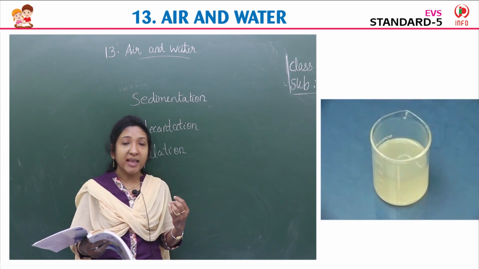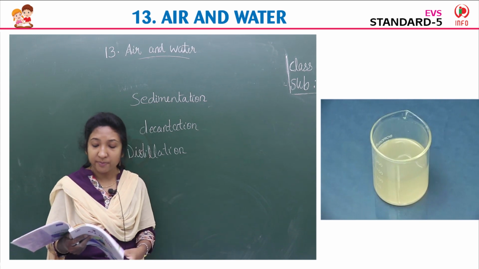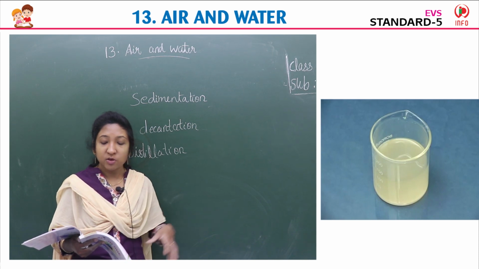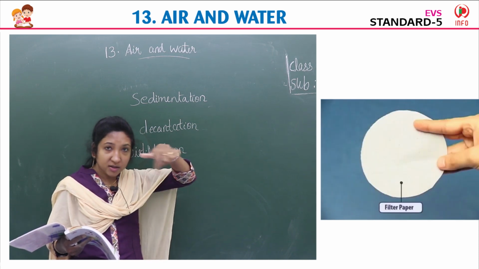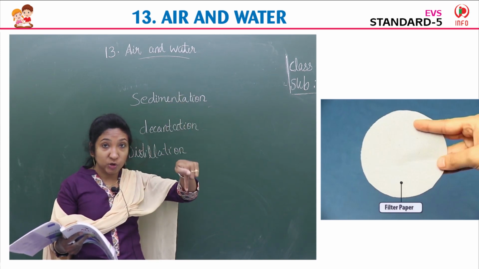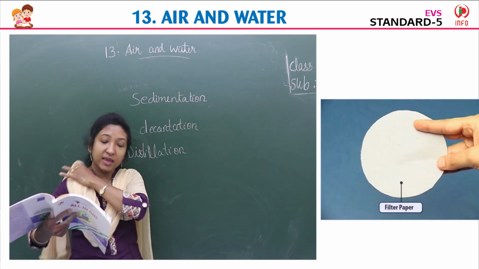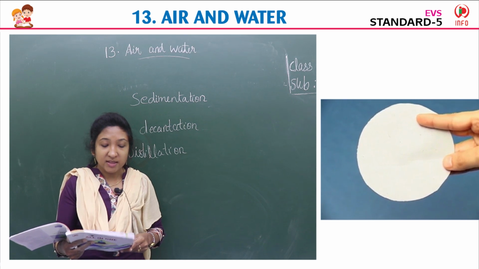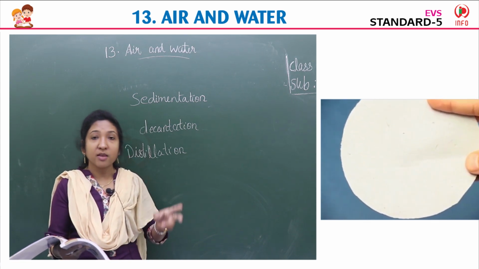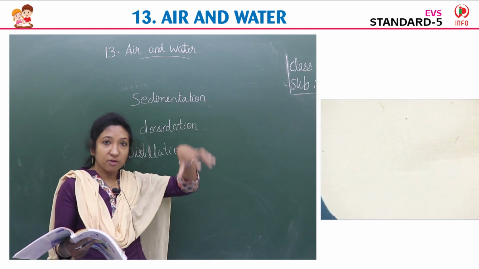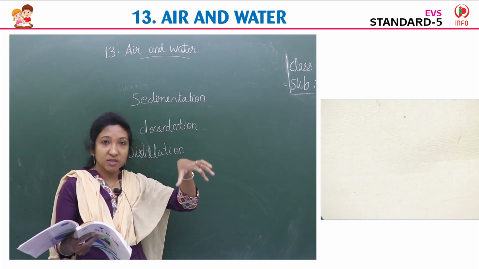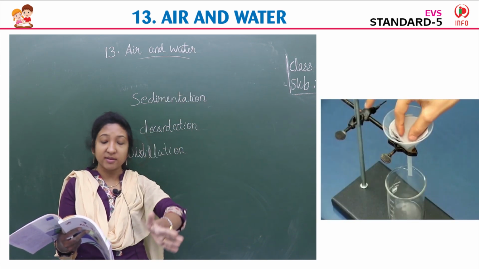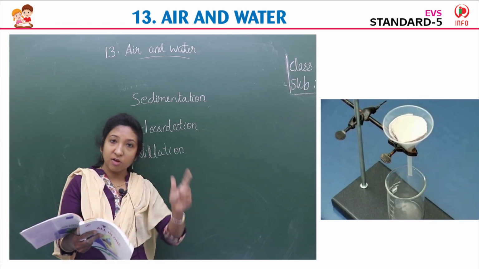So we have to take salt water in this flask. Then you have to close it with a one-hole cork and insert a glass tube into it. You have to close it with a cork, with a lid, and insert a glass tube also. These are the things we use in the lab. Then connect the other end of the glass tube to another conical flask which is closed with a one-hole cork. So now there are two conical flasks. One flask we closed with a lid and inserted a glass tube, and the other end of the glass tube we connect to another conical flask, also closed with a cork.